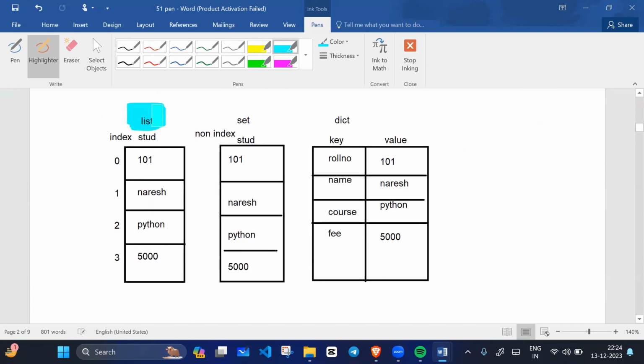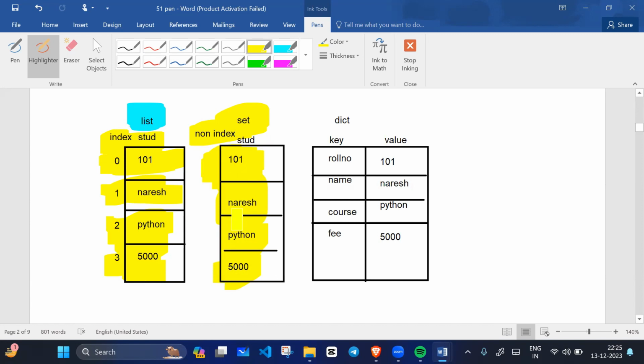If we talk specifically about list, so what is a list? Index based. Here each value is associated with an index. If we talk about set, there is no index because a set is an unordered collection of elements where insertion order is not preserved. So we don't have index values, because a set does not contain any order.